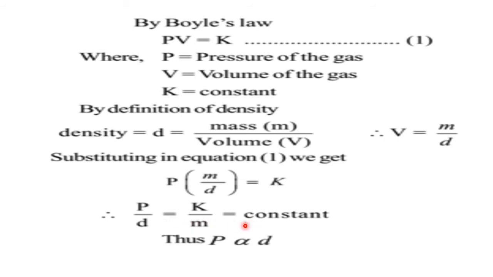So when P by D equal to constant, that means if you take D to this side, P is directly proportional to D. That means pressure is directly proportional to density. Density gives how many molecules are there in a small volume. Therefore, increasing the pressure increases the density. They go to a smaller volume, all molecules come so close, and density automatically increases. Therefore, P and D have a direct variation. So this is one more way of stating Boyle's law.